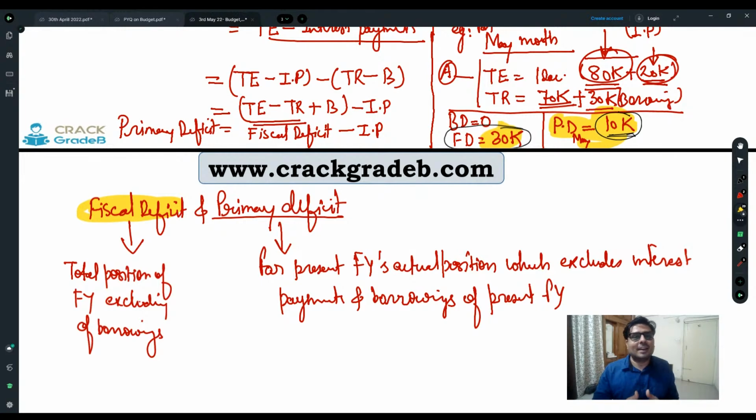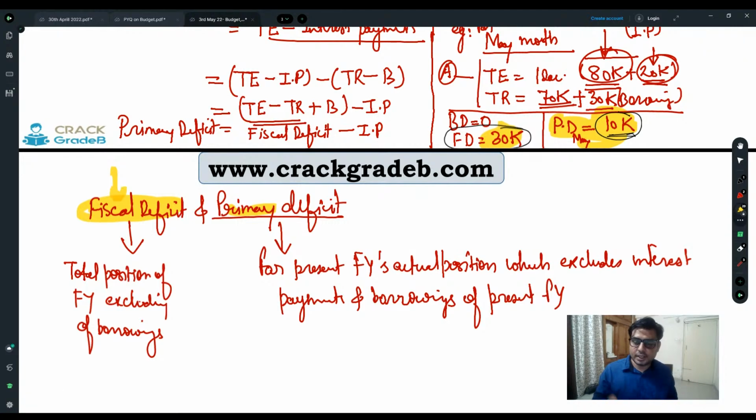Some people feel that if we do the hard work right now, then our future will be better. But here, because the fiscal deficit is going to include all your previous liabilities also, because here the interest payment is included, and in primary deficit, interest payment is not included.